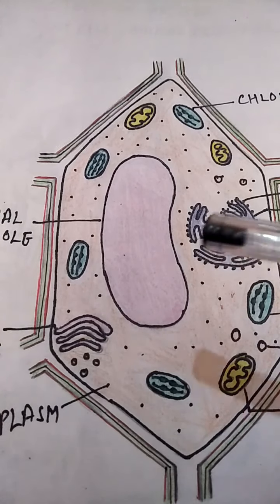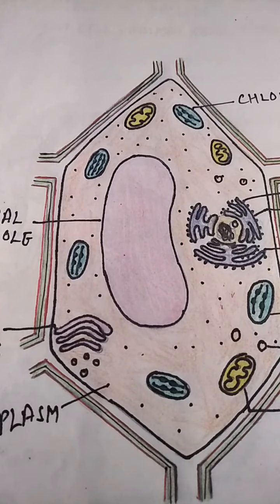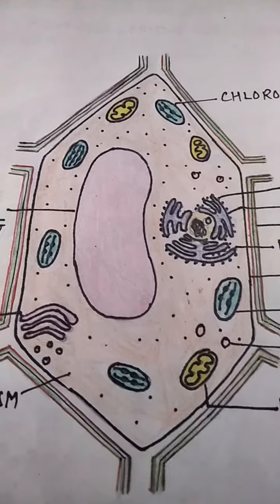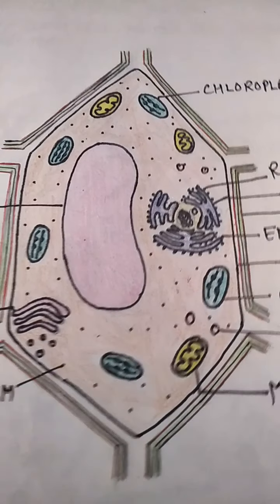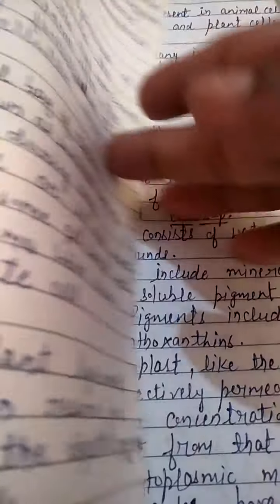Now, what are the different kinds of vacuoles present? Students, vacuoles are of different kinds depending upon the kind of content they possess.